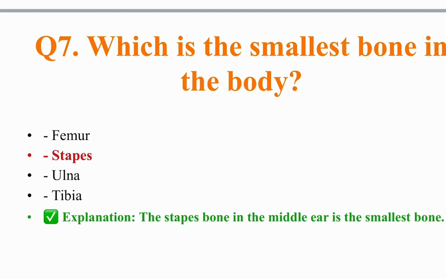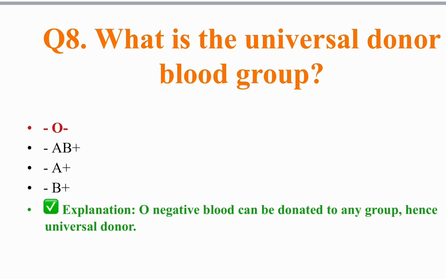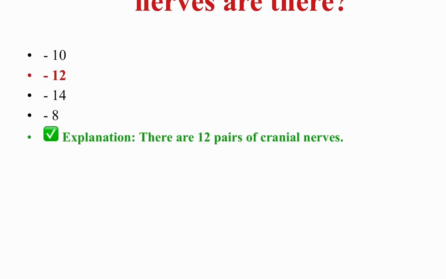Then question number 7, which is the smallest bone in the body? Smallest bone is also known as the stapes. Stapes is present in the middle ear. What is the universal donor blood group? Universal donor is O negative. Then how many pairs of cranial nerves are there? There are 12 pairs of cranial nerves in the human body.